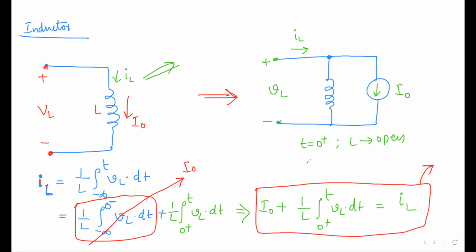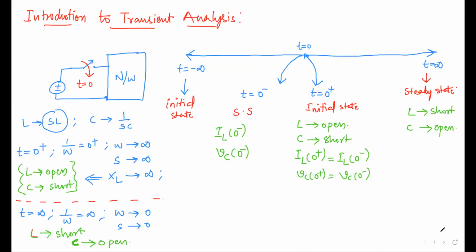Now, what happens in the case of some time constant? There will be some combination, but our problem is to find what the current will be and how the circuit will be at time instant t equal to 0. So what we understand is, if this is open, you will be left with only the current source, the initial current source. The initial current flowing at t equal to 0 minus, the same current will be flowing.